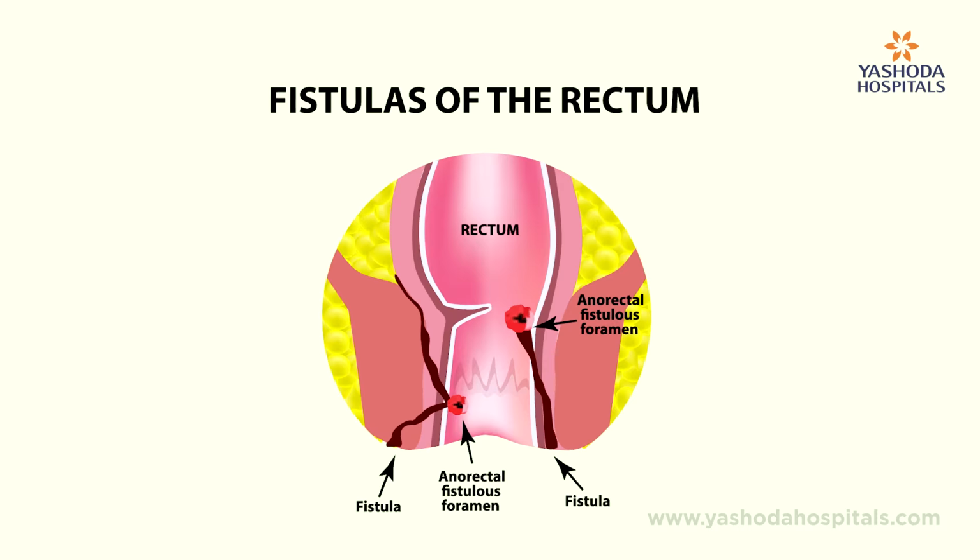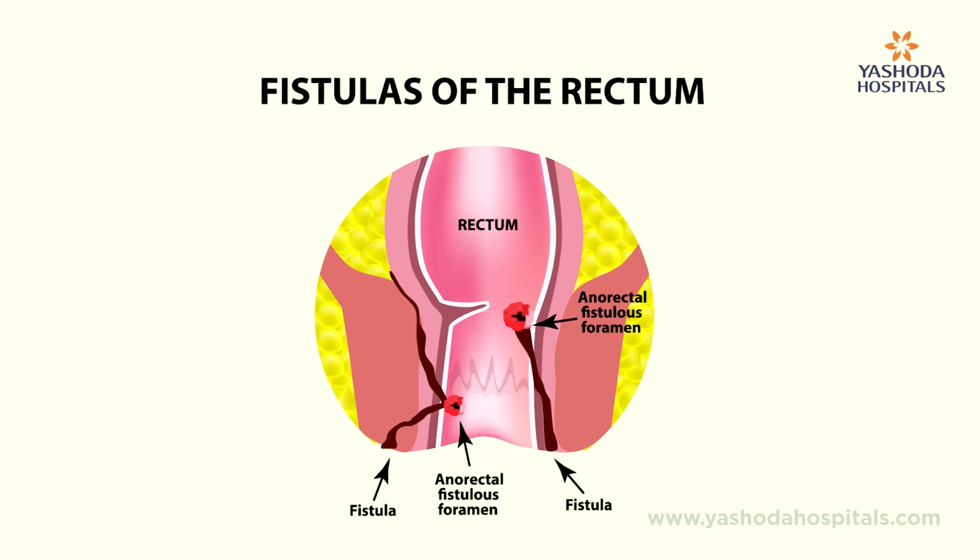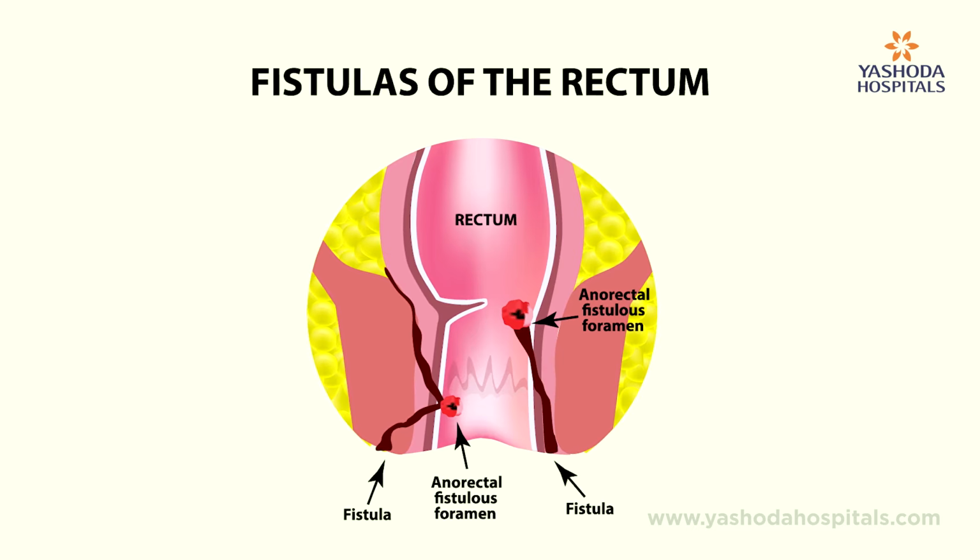Fistula medically is an abnormal connection between two structures which should not normally exist. When we say perianal fistula, this connection is between the last portion of the intestinal canal, what we call the anal canal, and the external skin. There is a bridge which forms through which bacteria leak and cause pus formation. This itself is called a fistula.